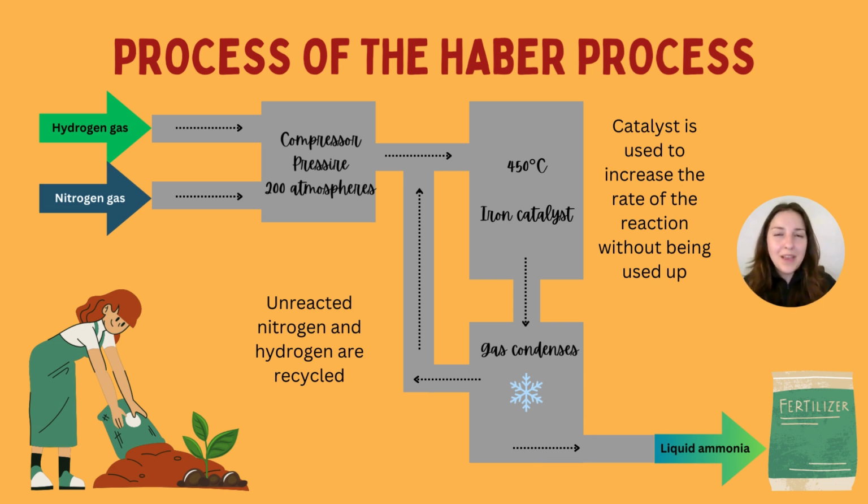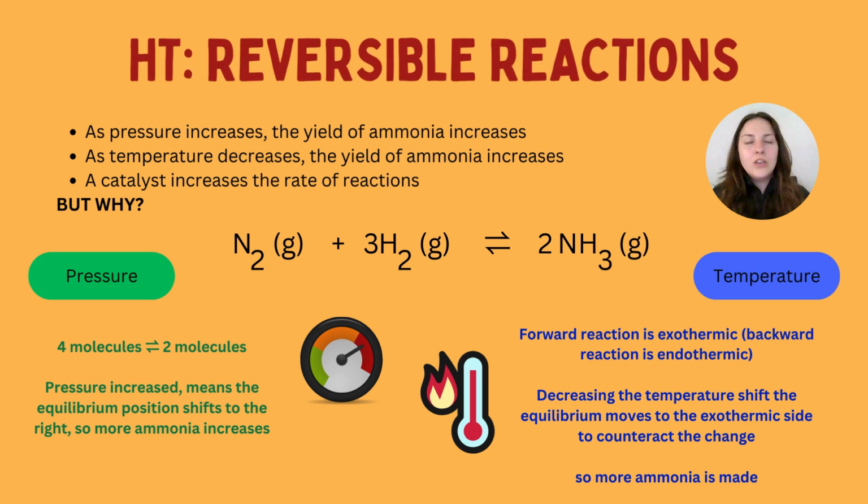However, what's so amazing about this process is if any of the unreacted gases, the hydrogen and the nitrogen, don't react, they go back into the process again, and this gets recycled and recycled until all of the products are made from the reactants. So a really efficient process. The Haber process is a reversible reaction, as we've said, and you do need to know how this links to the different conditions that are needed, but also specifically how those conditions favor the production of ammonia.